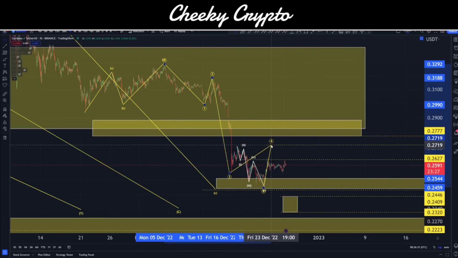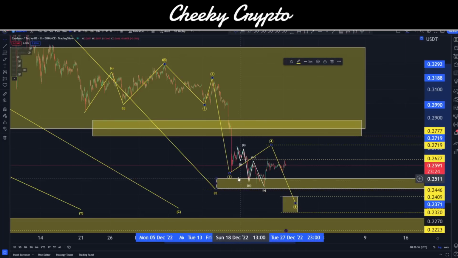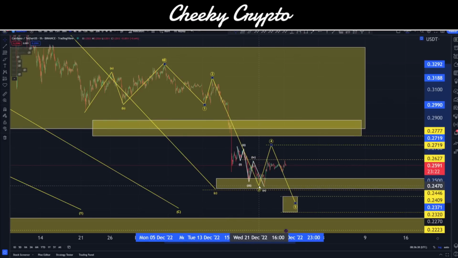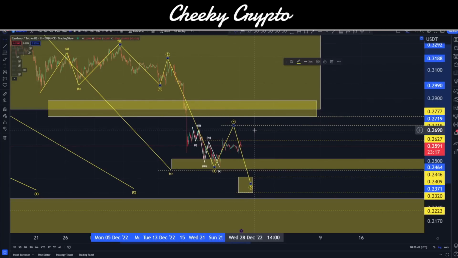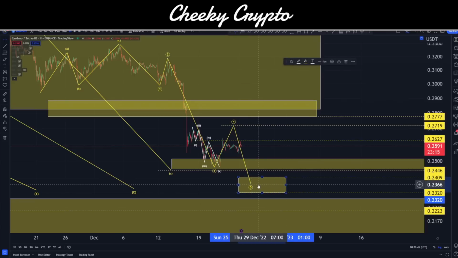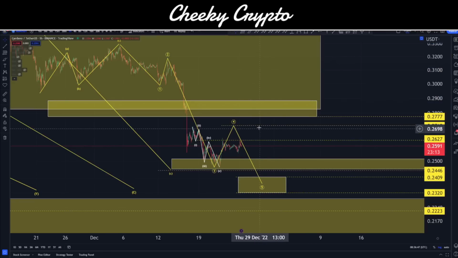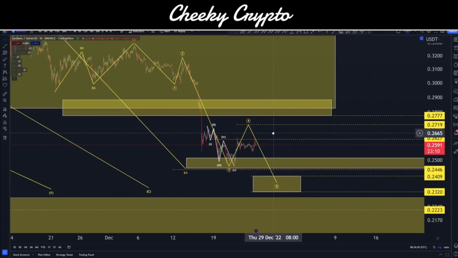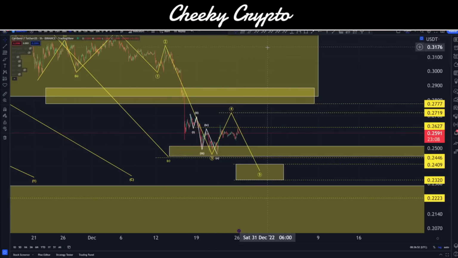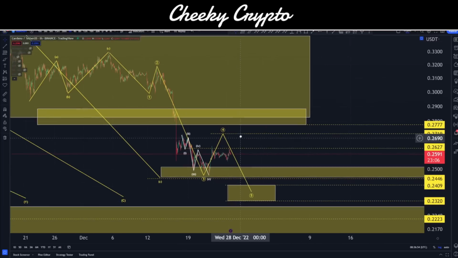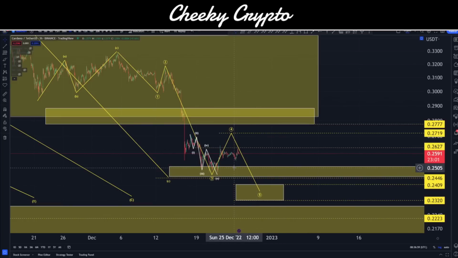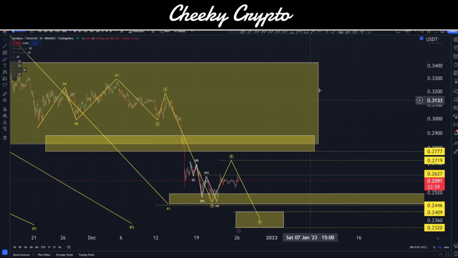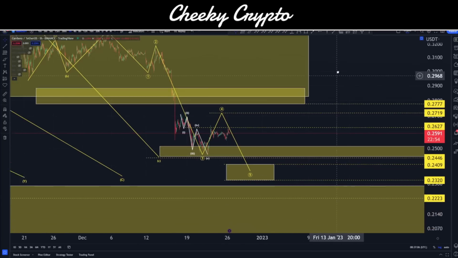I want to say that we should acknowledge this is just one out of a couple of different possibilities that I'm going to go through today. I think this is the one that I'm expecting to happen, based on a few things going on outside of the price chart. This is what I think is likely to occur, but I could be off pace here and we could actually be moving on up. So be really cautious about that. If we do, then obviously we'll be looking for much higher prices, maybe going up into the 30-cent range, specifically this bigger yellow box area here before any further move to the downside.